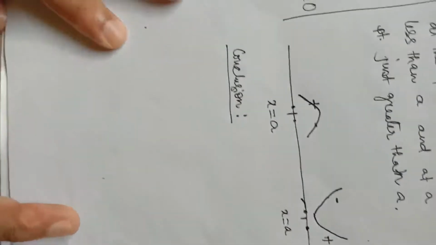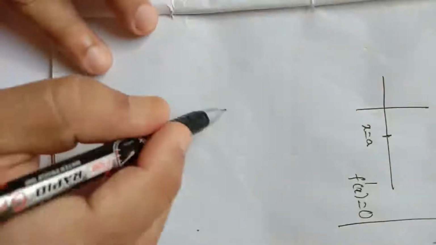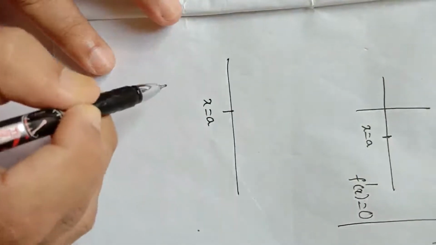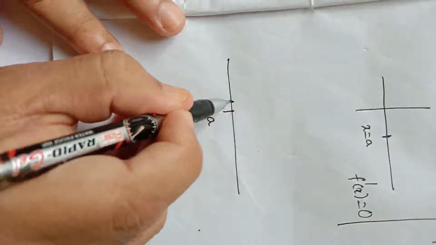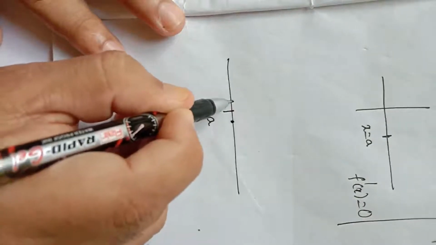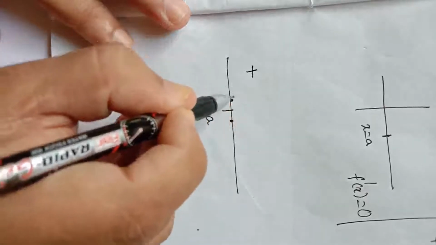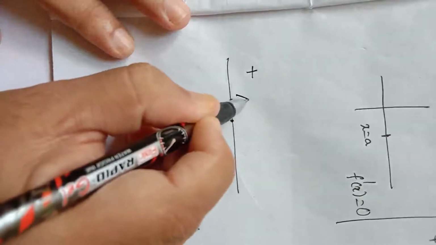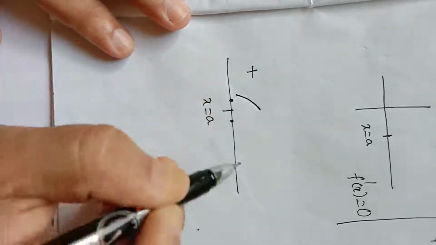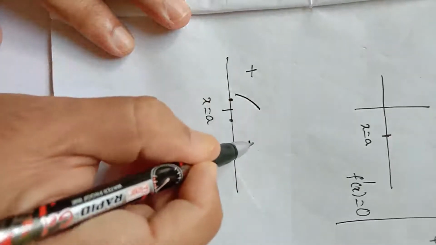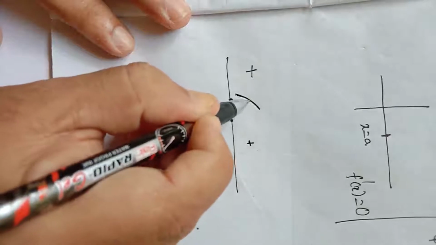Now if f dash x does not change sign, suppose at the point x equal to a, we have taken 2 points, one just less than a, one just more than a. Suppose at this point the sign of f dash x is positive. Positive means fx is increasing. And at this point also f dash x is positive. That means the graph will be like this.